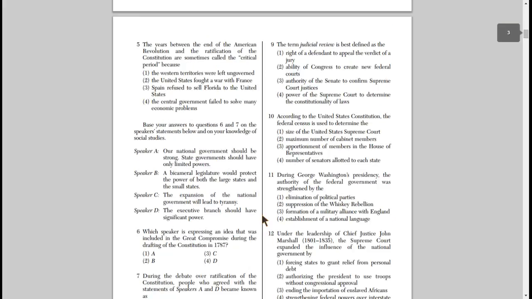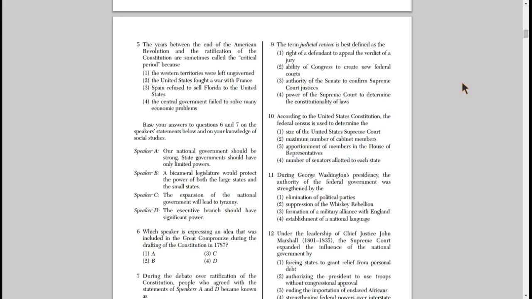All right, so number 9, judicial review is best defined as. Now remember, judicial review is not in the Constitution. It is out of Marbury versus Madison, and it is part of the unwritten Constitution, which means we do it all the time. It's just not physically written in the Constitution. All right, so the right of a defendant to appeal the verdict of a jury, the ability of Congress to create new federal courts, the authority of the Senate to confirm Supreme Court justices, the power of the Supreme Court to determine the constitutionality of laws. So go ahead and pause, get rid of 2, choose your answer, and come back.